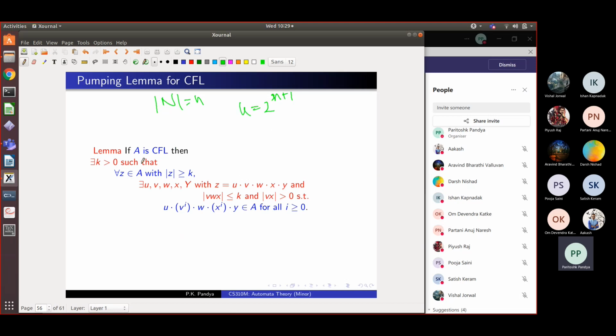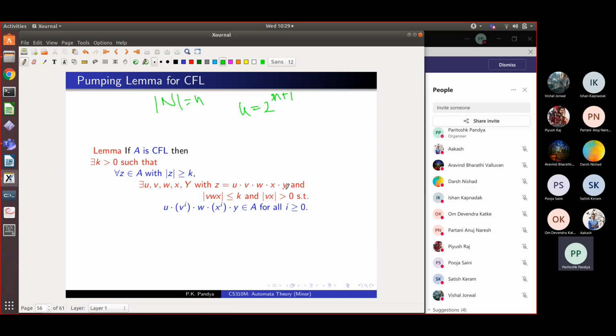But basically, we don't know the grammar, so we don't know what that n is. So we'll say there will exist some k such that for any long string, which is of length greater than or equal to k, that is of length greater than or equal to 2 raised to n plus 1, we can split it into 5 parts. So this holds for every long string in the language, of length greater than or equal to k, where k is 2 raised to n plus 1.